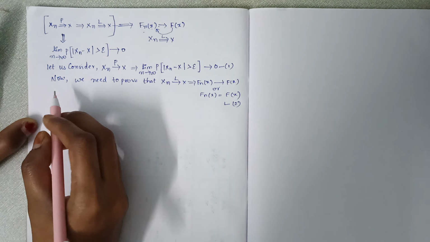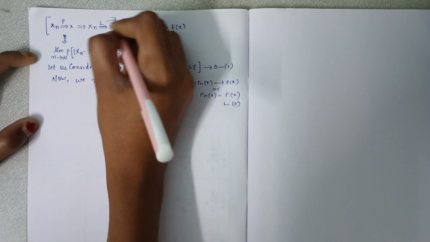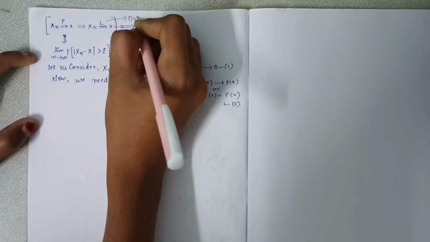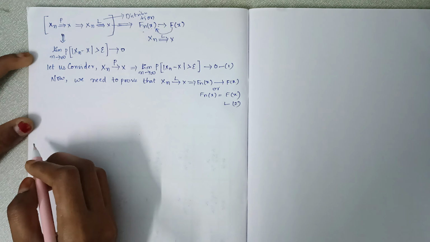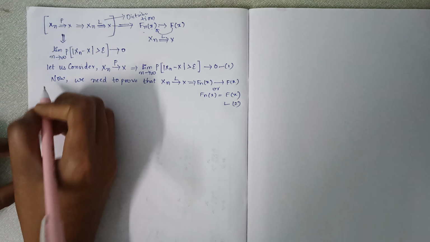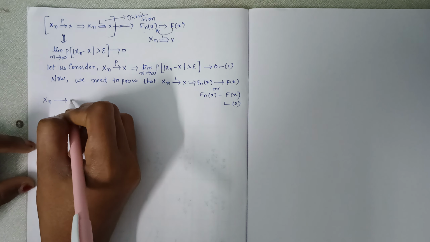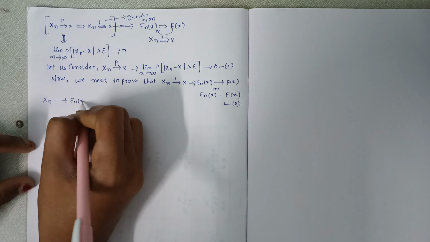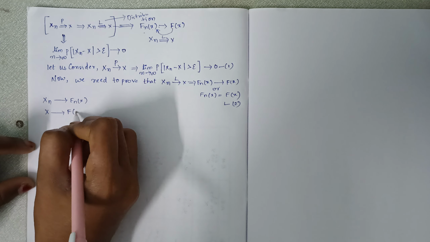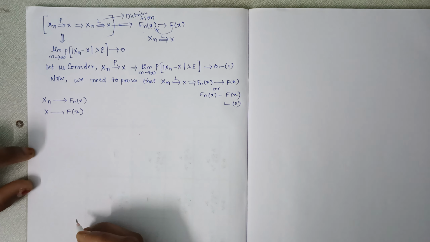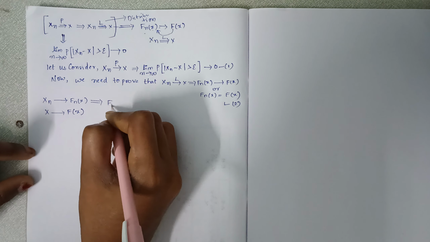Now, as the law is nothing but, law can also be called distribution, right? So now take the distribution function of Xn. The distribution function of Xn, let it be Fn of x. And the distribution function of X, let it be F of x. Okay? Take the first one, Fn of x.